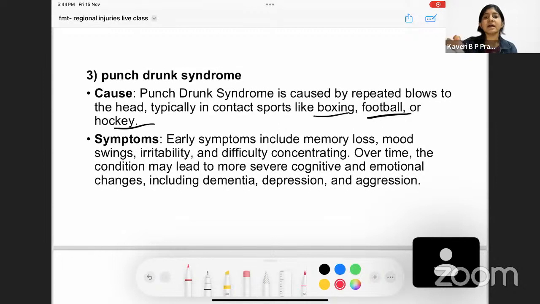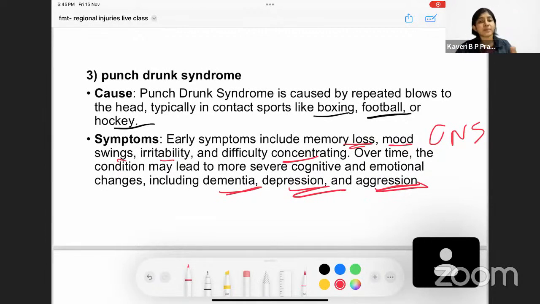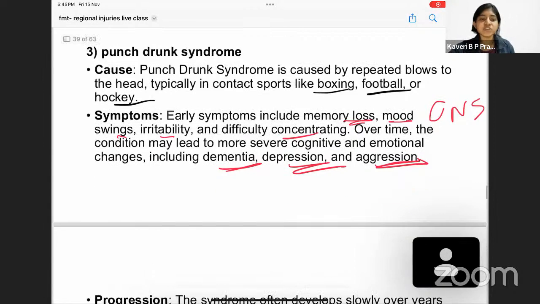What are the symptoms? Early symptoms include memory loss. There could be mood swings, irritability, difficulty in concentrating. Basically, remember that most of the symptoms are CNS symptoms, which pertain to concentration, irritability, and mood swings. Even in later stages, there could be memory loss also. Over time, the condition worsens. His learning capacity, that is, his cognition, is hampered. There could be emotional changes. And in the very late stages, there could be dementia, depression, as well as aggression. So this is punch drunk syndrome.